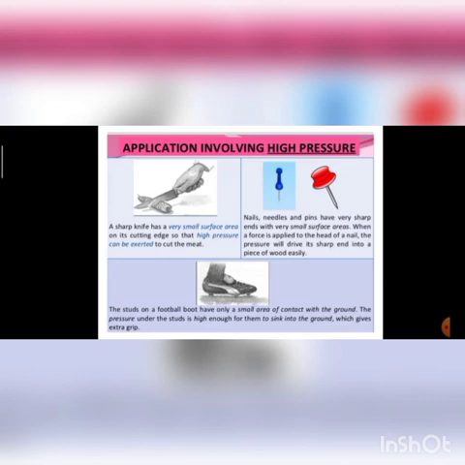Similarly, shoes they have taken. The studs on football boots have a very small area of contact with the ground because spikes are there. So the pressure under the stud is high enough for them to sink into the ground, which gives them extra grip. Simply keep in mind, if you need large pressure, you have to reduce the area.